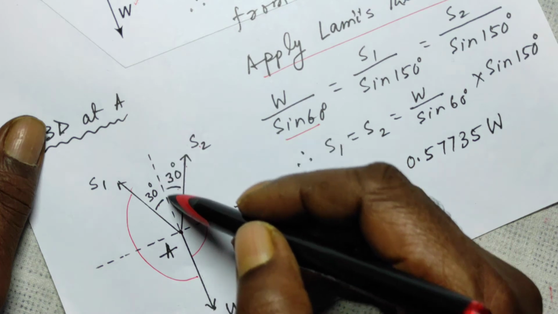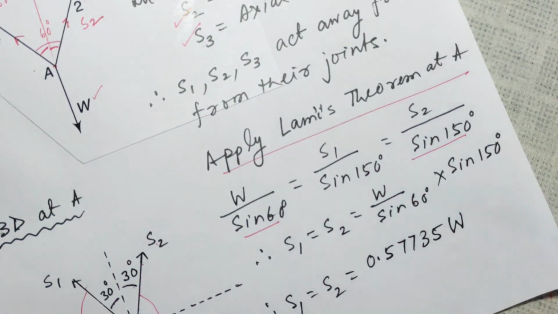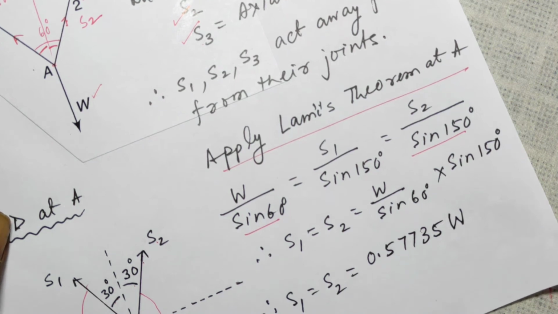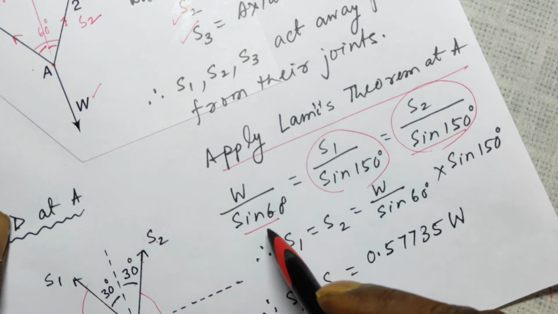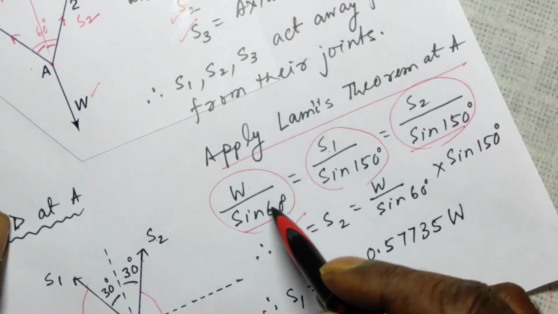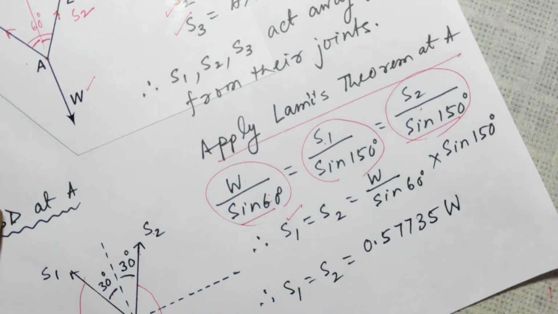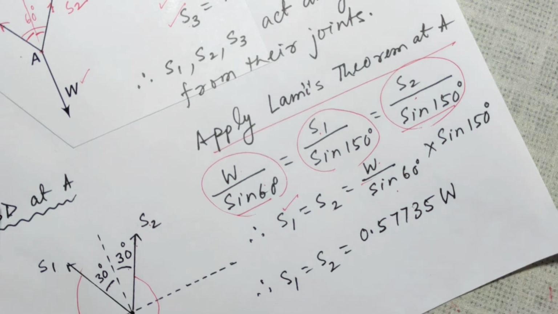This angle is 180 minus 30, the same thing as sine 150. If you cross multiply these two, you get S1. If you cross multiply these two, you get S2. And both are equal to W over sine 60 into sine 150.